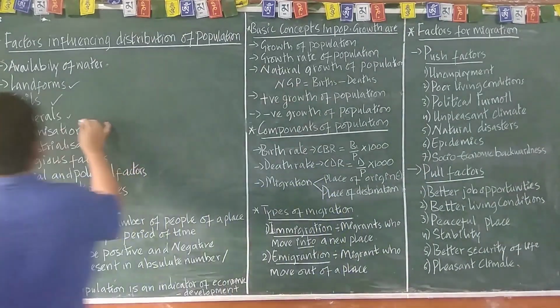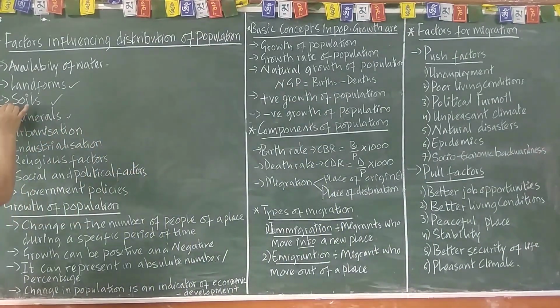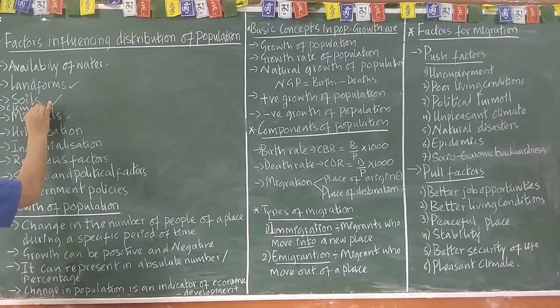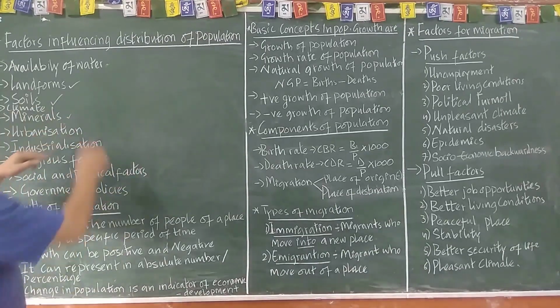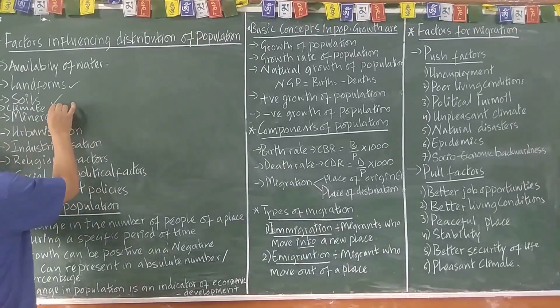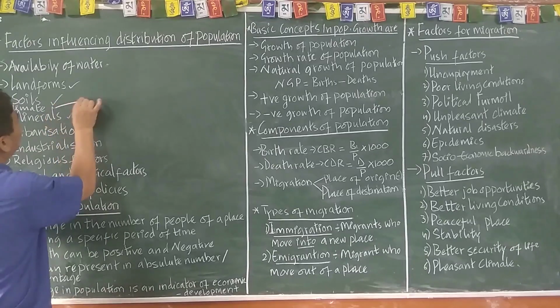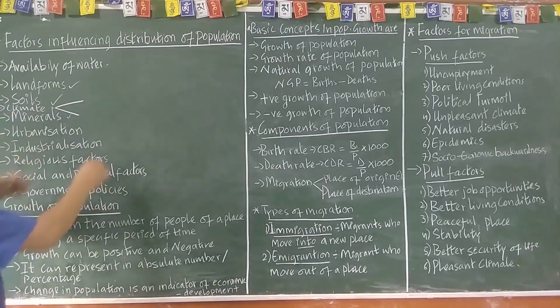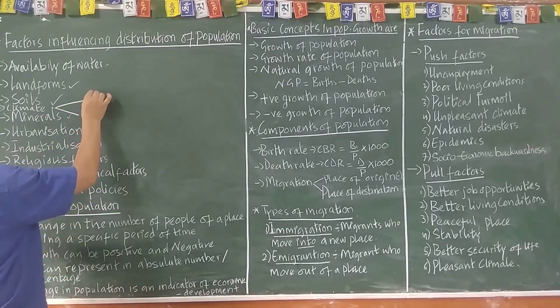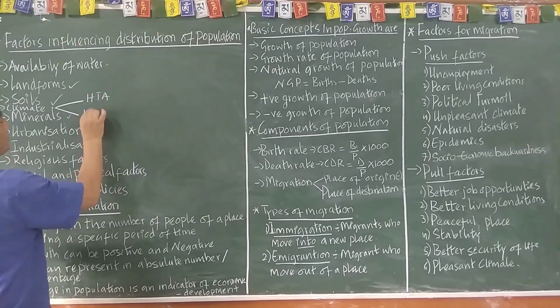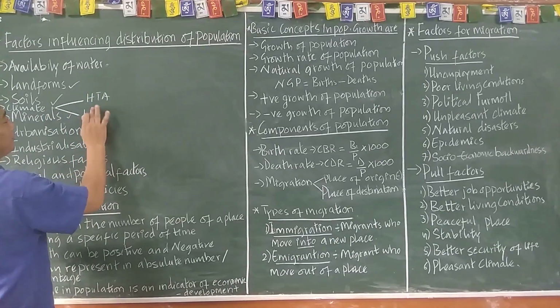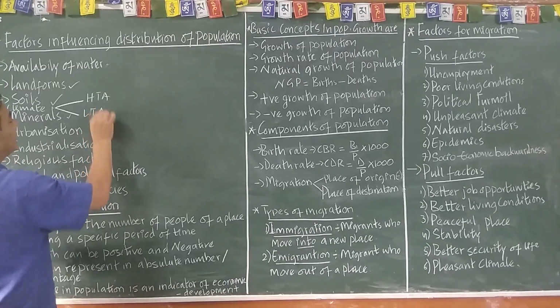I think I've left out one point over here, that's climate, C-L-I-M-A-T-E. Climate again plays an important role. In the climate you can find high temperature areas and low temperature areas.